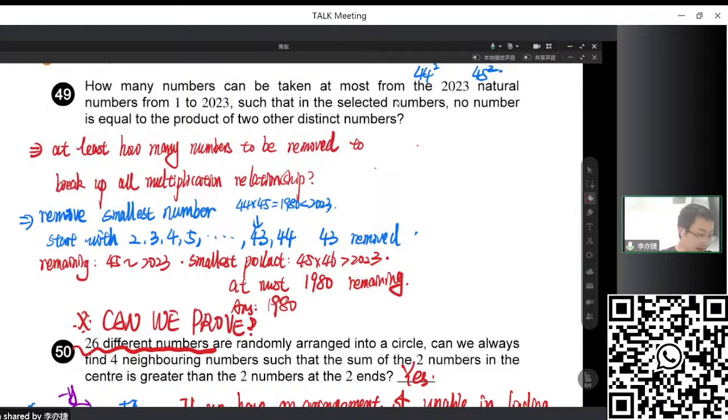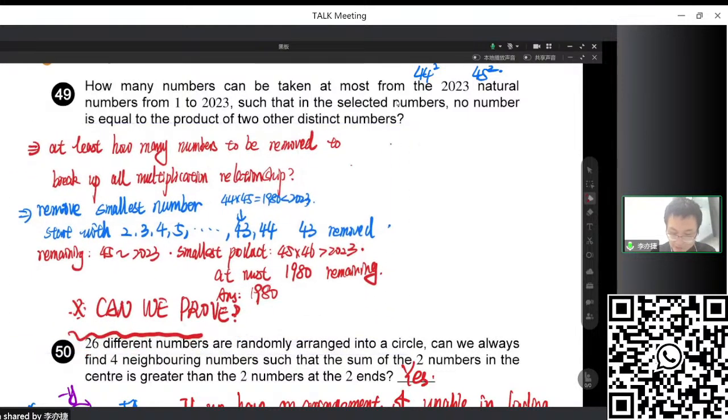Is there any other way? Maybe not remove the smallest numbers. Maybe start with some of the large numbers and some of the small numbers. Or maybe we remove the middle numbers. Can this happen? Is there any other strategy to make it smaller? It seems no, but how do we prove that there's a no?